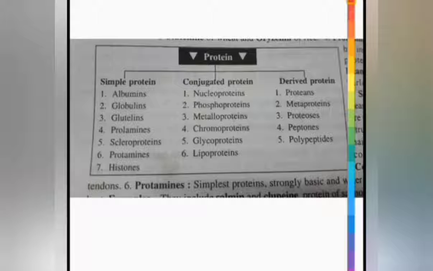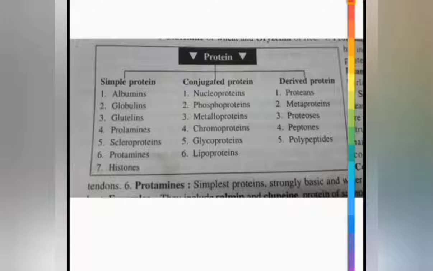Okay, and the main function of protein, means what they are required for, they are required for structure, function and regulation of activities of cell, tissue and organ. Okay, so this is in short what proteins are and how they work.